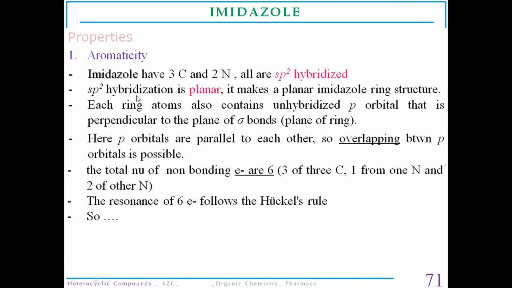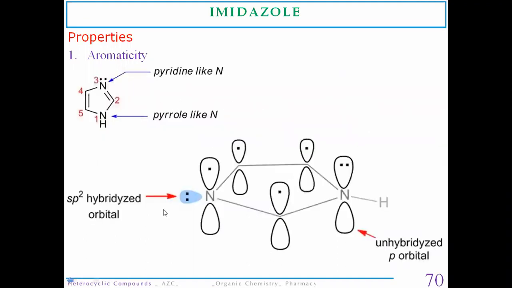It also has 6 electrons: 3 from the 3 carbon atoms, 1 from one nitrogen atom, and another 2 from the pyridine-like nitrogen atom. So all these 6 electrons are involved in imparting aromaticity to the compound.